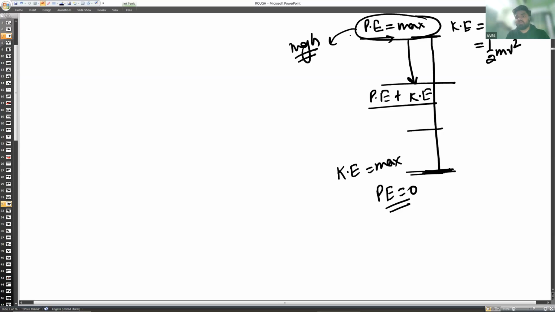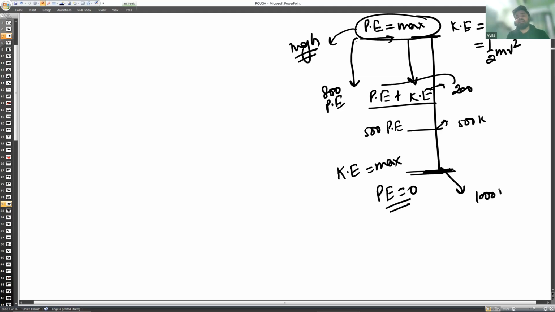As the object starts falling, at one point we have 800 joule potential energy and 200 joule kinetic energy. At another point, 500 joule potential energy and 500 joule kinetic energy. At the bottom, we have 1000 joule kinetic energy and the potential energy will be zero.